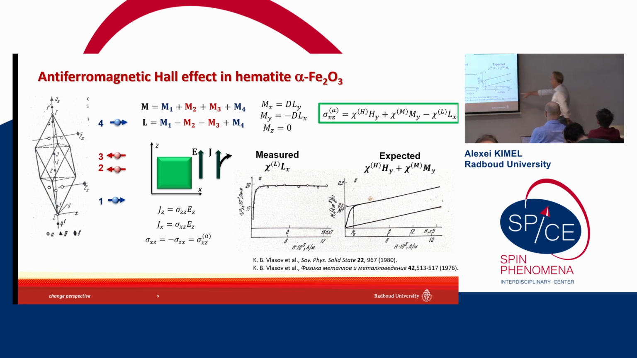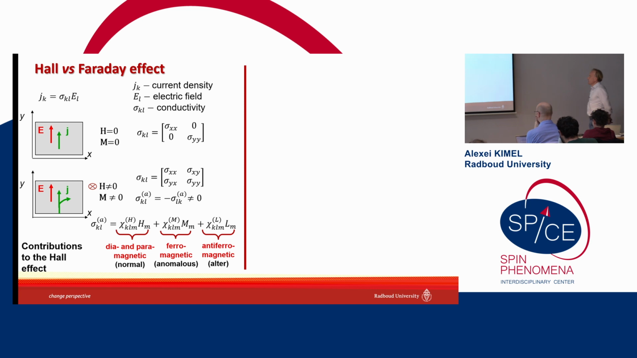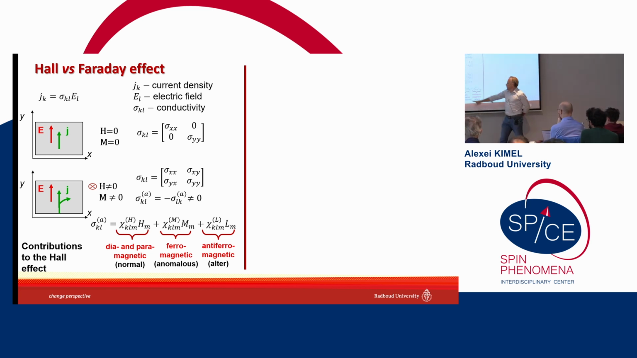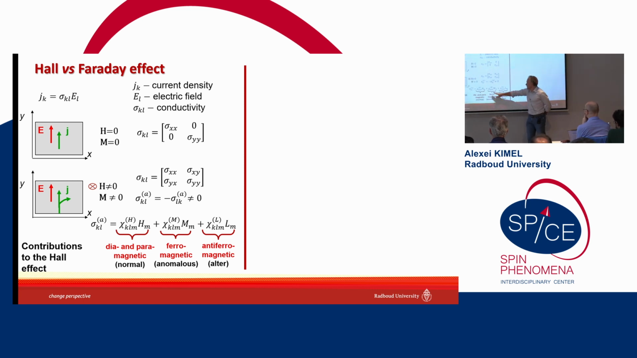What they did, they performed measurements as a function of magnetic field. If it scales with magnetic field or magnetization, the dependence should be like this. But if it scales with L, the dependence should be with saturation. That's why, based on this, they claimed this is the antiferromagnetic Hall effect in hematite. Well, the next question, of course, since we do optics: this is what I just explained about the Hall effect in hematite. You can talk about diamagnetic, paramagnetic, ferromagnetic effects, or the anomalous Hall effect in hematite, the antiferromagnetic Hall effect.